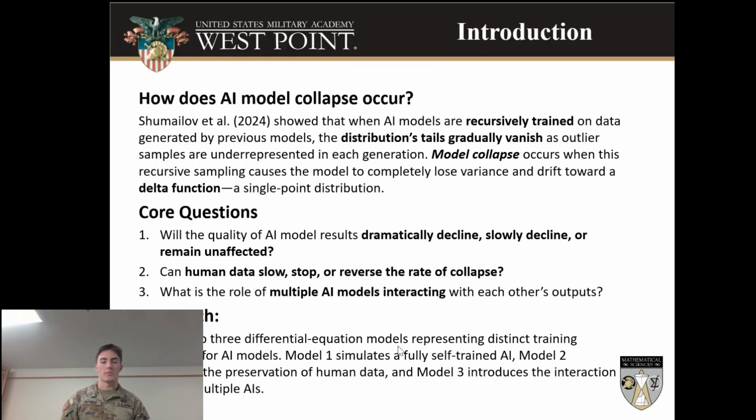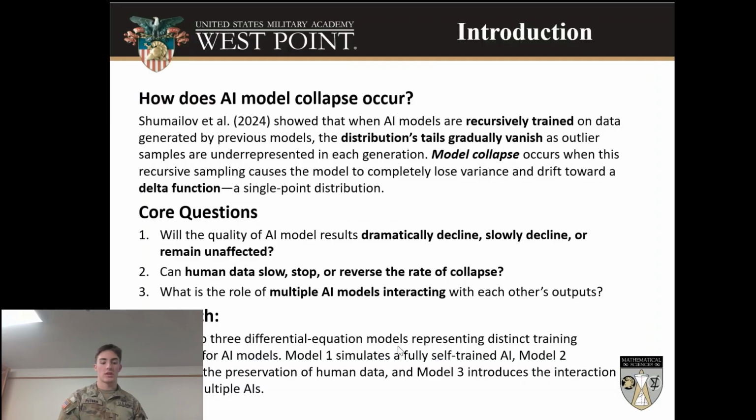How does AI model collapse occur? When AI models are recursively trained on data generated by previous models, it's observed that outlying data is removed each generation, eventually leading to model collapse. Model collapse occurs when this recursive sampling causes the model to completely lose variance, resulting in a single point distribution.